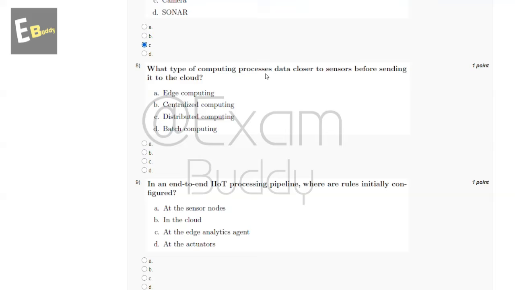What type of computing processes data closer to sensors before sending it to the cloud? So these are the options, and the answer of our eighth question is A, edge computing. And now let's go to our question number 9.